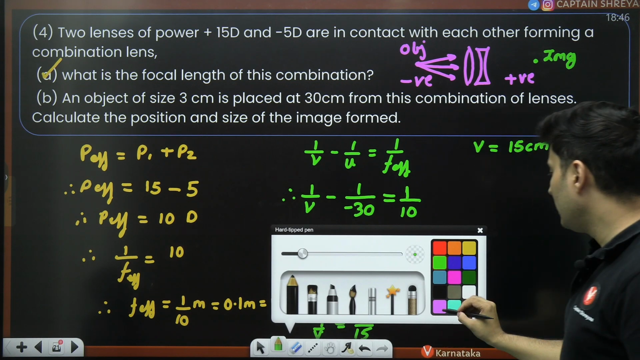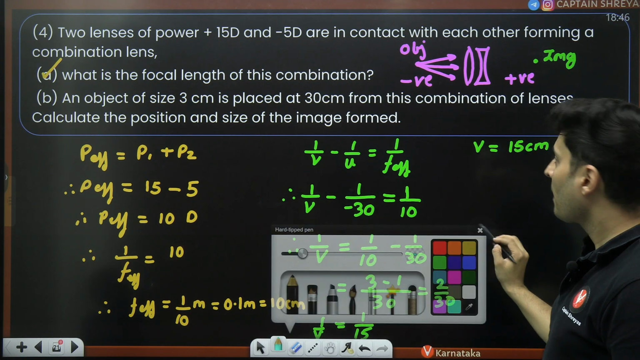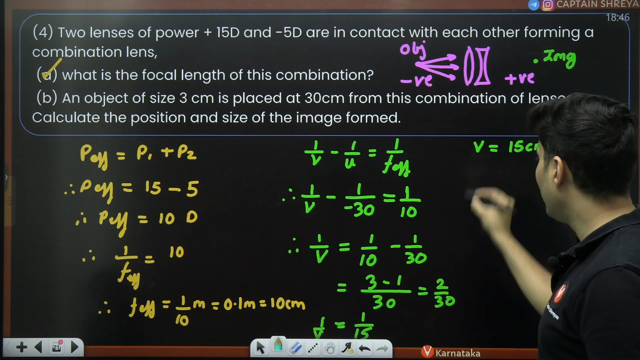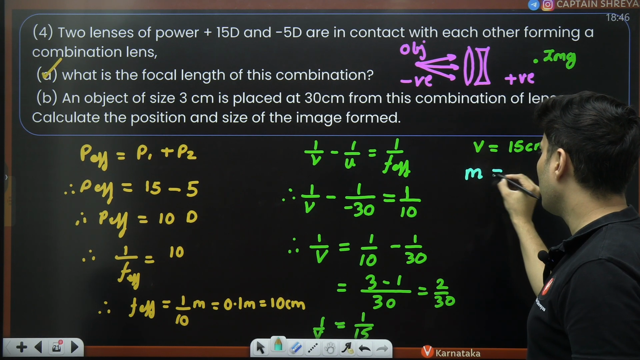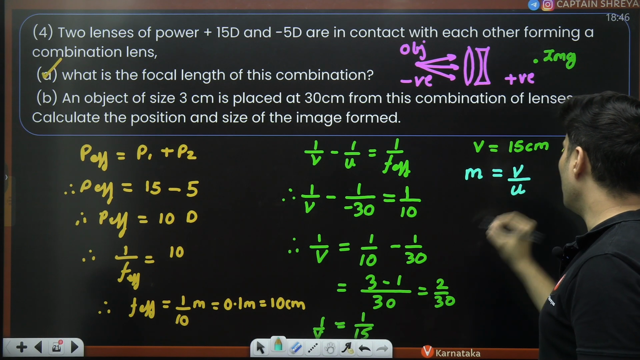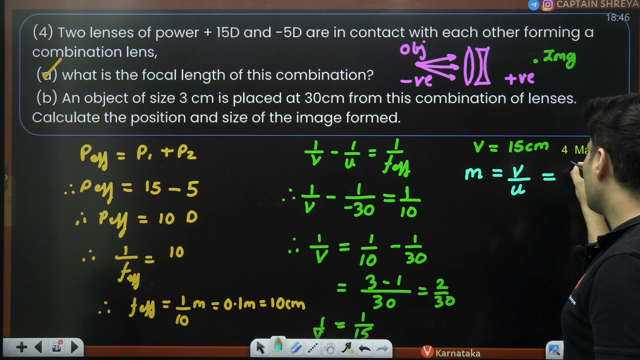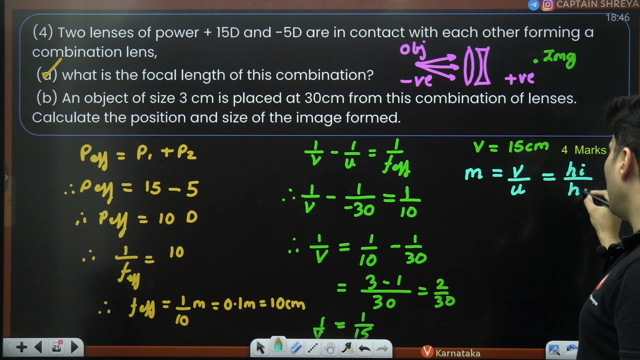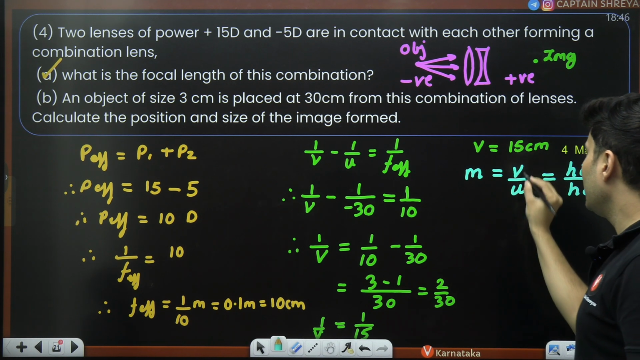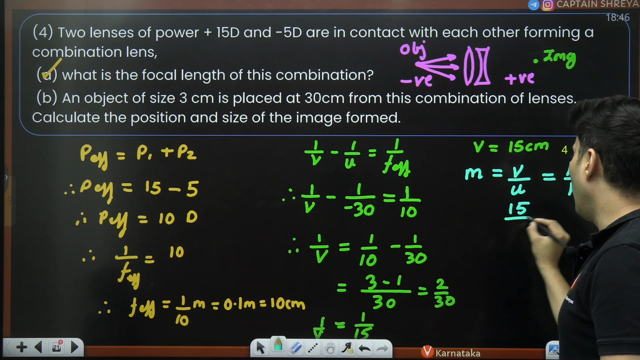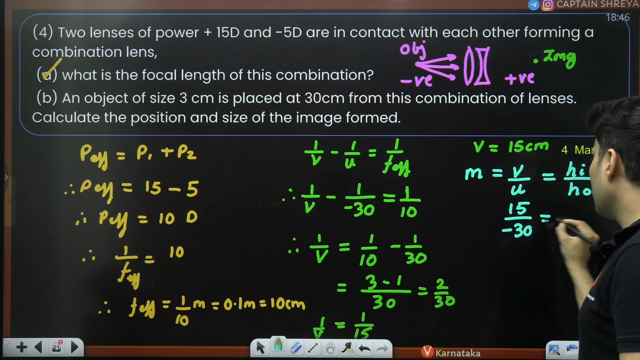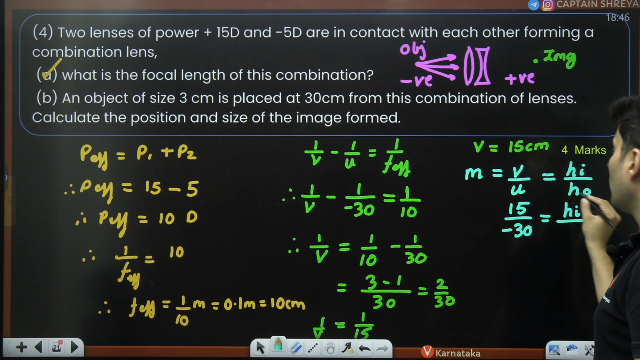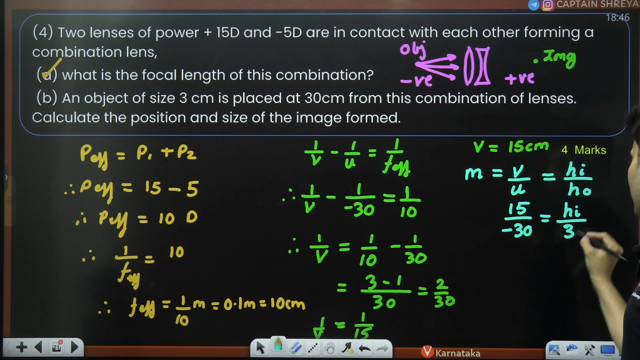But that is not the end story. The end story is what is the size of the image. So you have to use the magnification formula, which is V by U. Magnification is also height of the image by height of the object. Image distance is 15. Object distance is negative 30. Image height, I don't know. Object height is 3 centimeters.